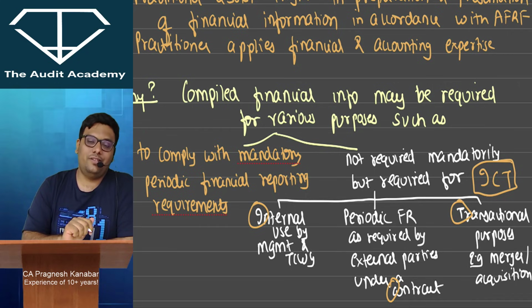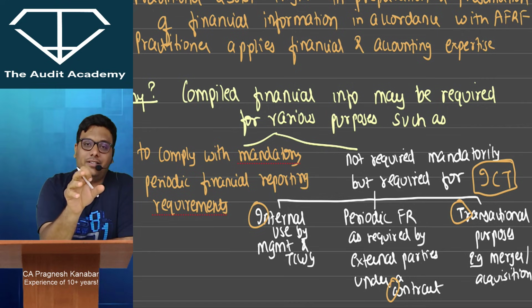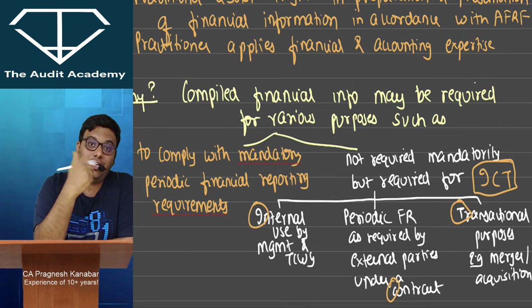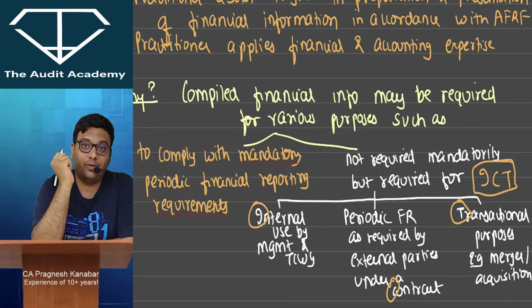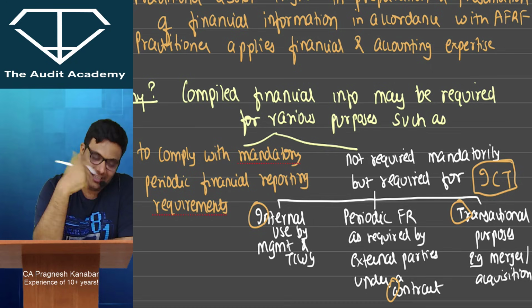SRS 4410. Special purpose financial statements. SA 800. Relax. Right? If you have been appointed to prepare special purpose financial statements, then it is SRS 4410. I hope you are getting my point. So be calm when you are looking at the question. And that is why I hope that you are looking at this standard as the last standard and not just looking at it in between. After all of that is done, you can come over here.